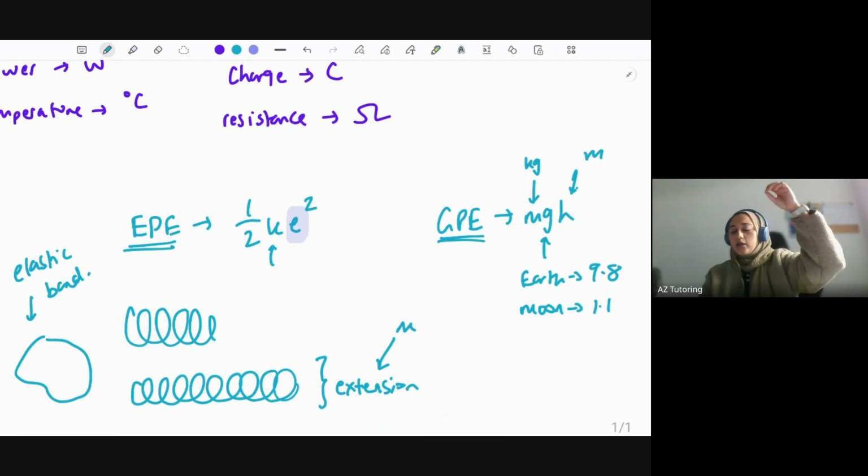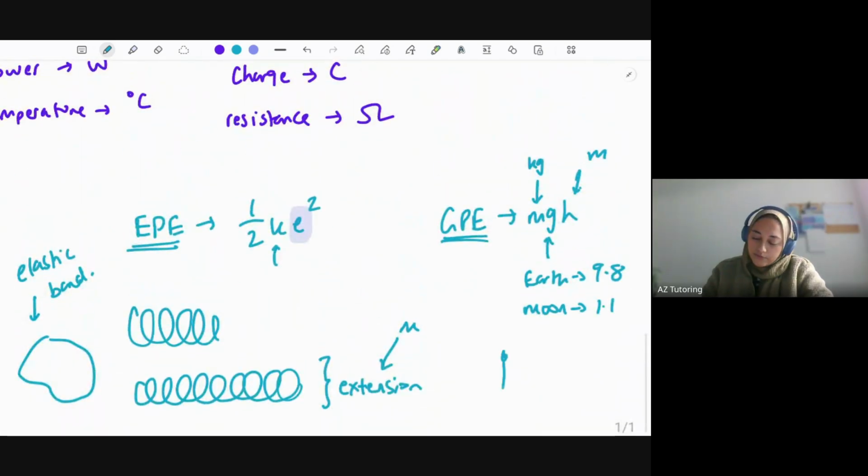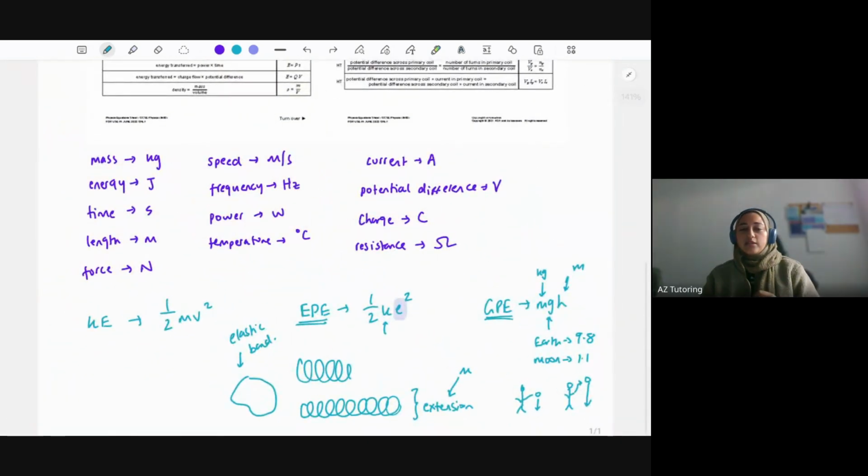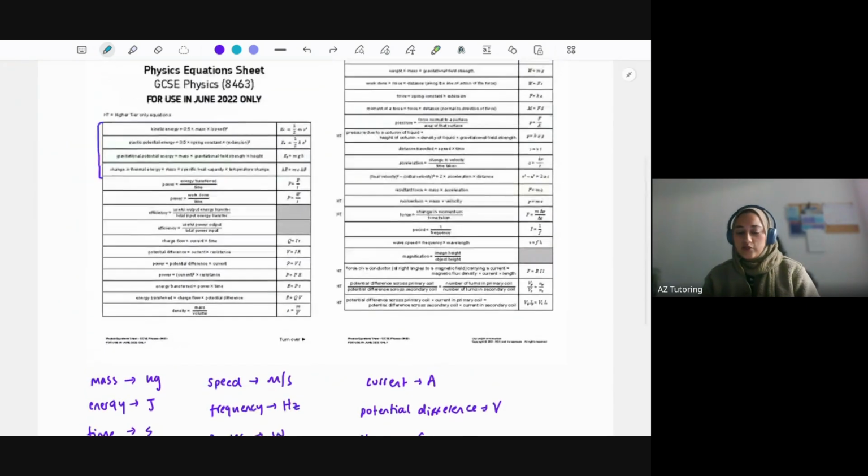Okay, and then in terms of height, so how can you measure height? Well, height's just in meters. So let's say, for example, a person is dropping a ball from here compared to somebody dropping a ball from right on the top. Because the second has a greater height, there's going to be more gravitational potential energy needed to put it all the way down. So you can see if you increase this number here, you also increase gravitational potential energy. So there's no need to actually remember what factors affect each energy. It's all in the equation, just like I said.